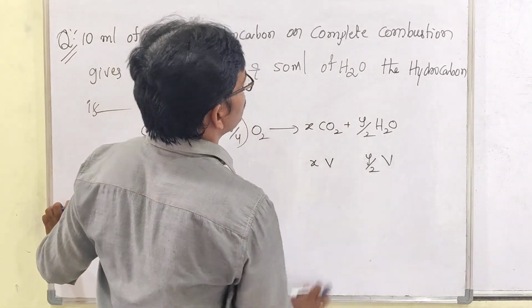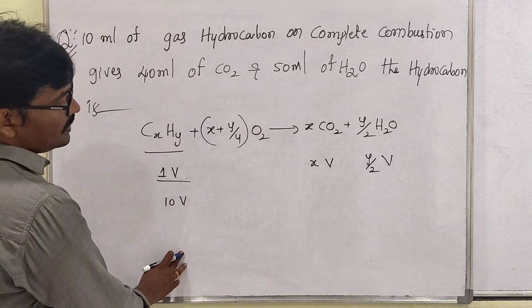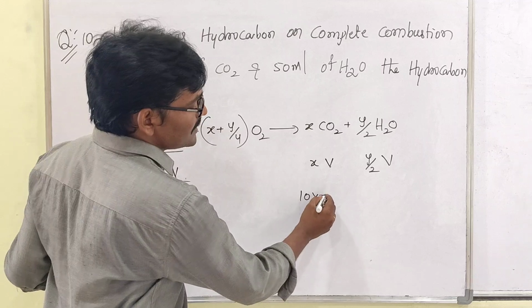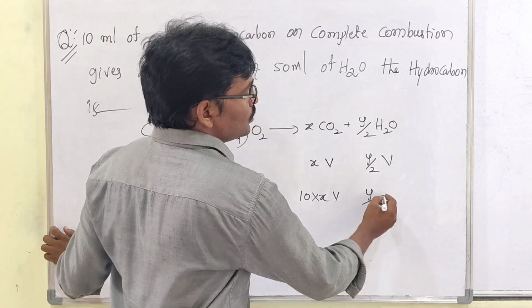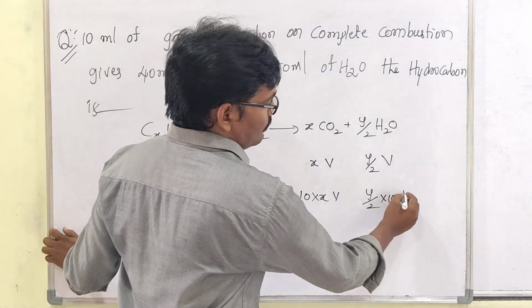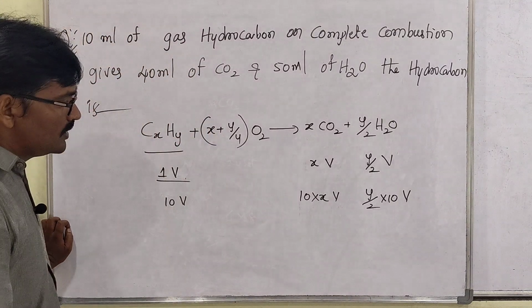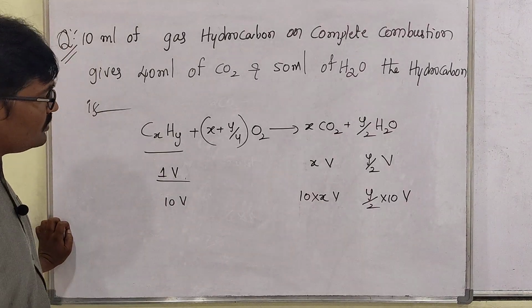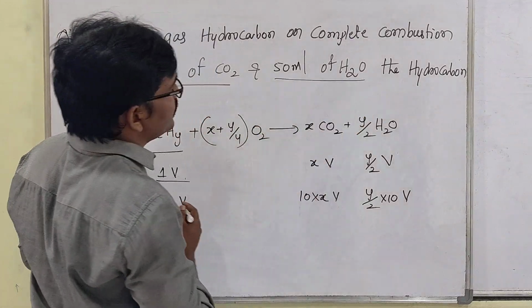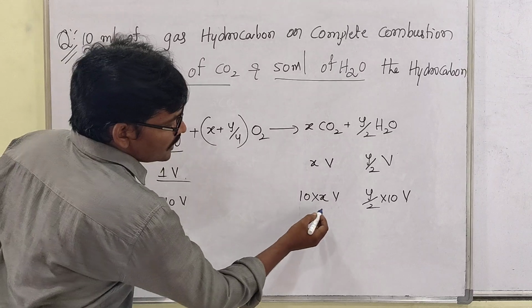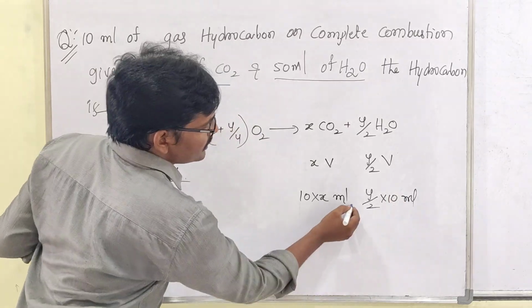The question asks about volume, so we only have to take volume. So then 10 into x volume, and y/2 into 10 volume, where volume here means milliliters. Clear, my dear students? Right? So now, 40 ml of CO2 and 50 ml of H2O will be produced. Volume here means milliliters.